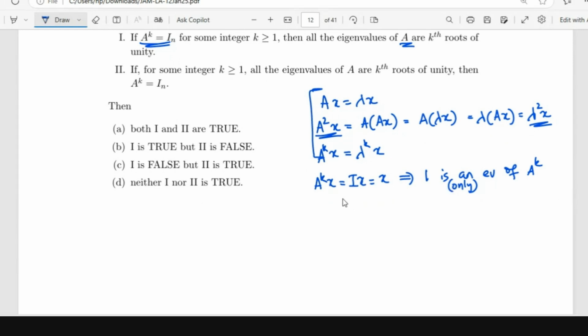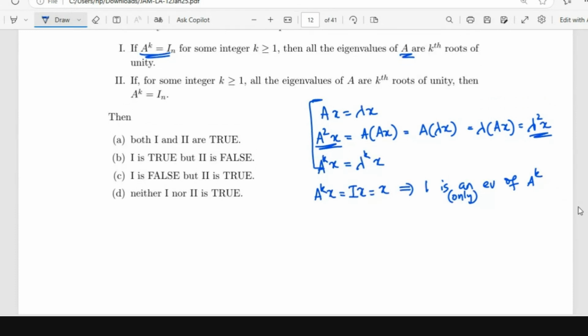Right? Because A power K is identity, no other lambda satisfies A power K x is equal to lambda x. So 1 is the only eigenvalue of A power K. Now the question is, what can we tell about the eigenvalues of A? Can we tell the opposite? If lambda power K is the eigenvalue of A power K, can we say that lambda is an eigenvalue of A?